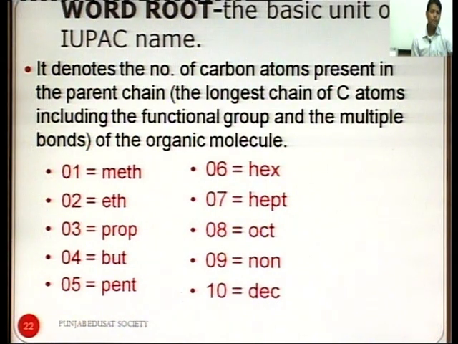So, according to the number of carbon atoms in the chain, the word root is given to that name. For example, if the carbon number in the longest chain is 8, the word root is oct. So, the longest and continuous carbon chain is taken for the word root.